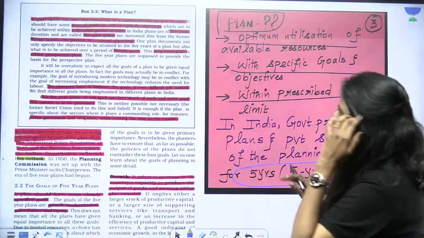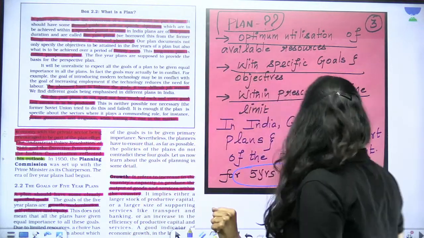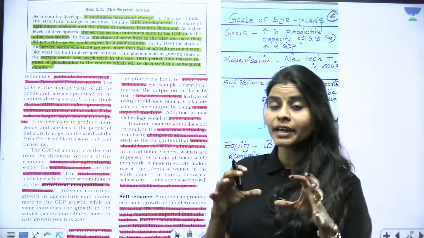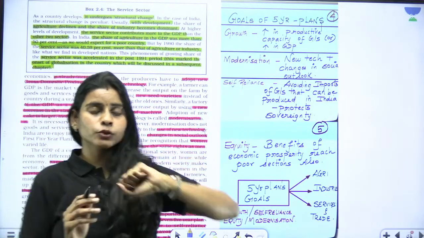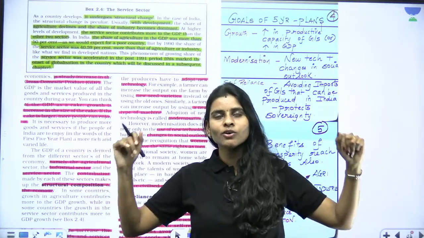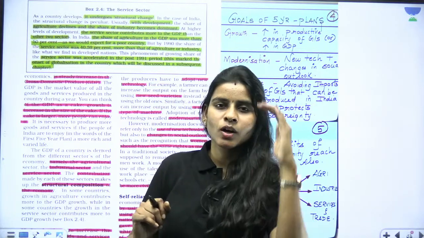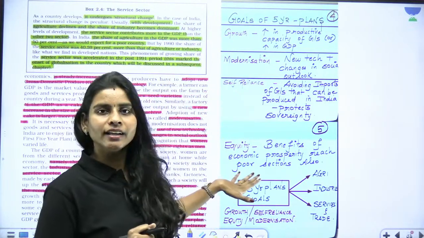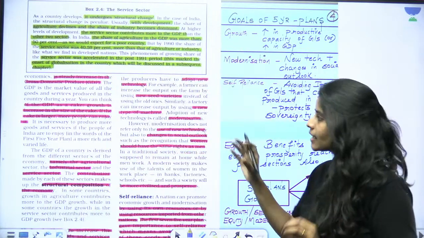Fine. Now, this is your page discussing what is meant by a plan. We learned what is meant by a plan. I told you that plans should have goals, right? And what were the goals of India's 5-year plans or the Planning Commission? It's very simple. These 4 are the goals of the Planning Commission. Sometimes you may expect an MCQ, if UPSC has decided to give you a very easy one: what are the objectives of 5-year plans in India? 1, 2, 3, 4: growth, modernization, self-reliance, and equity. So these 4 are the goals or objectives of the 5-year plans, and that is discussed here.